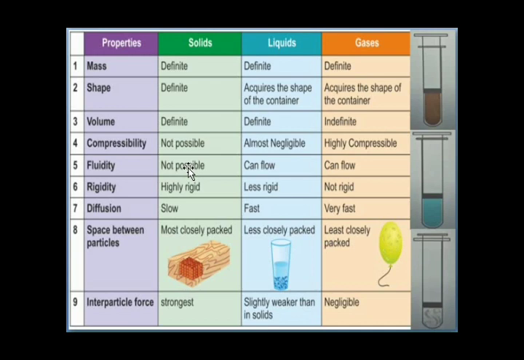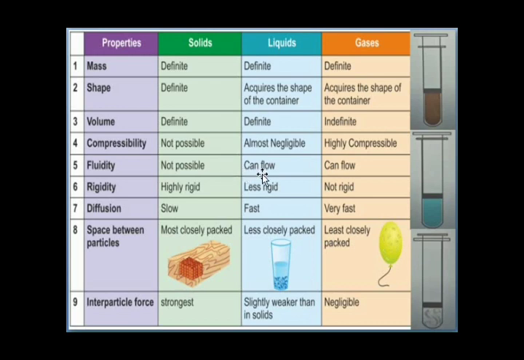But if you observe the fountains, you will observe that liquids are flowing up, but there is some pressure applied. If the pressure drops, the fountain water will come down again. You can observe that easily. So liquids can flow in the downward direction. They cannot flow in the upward direction or against gravity. Here, fluidity in the solid case is not possible because they are hard and rigid. They cannot flow easily because the forces between the particles are very strong.